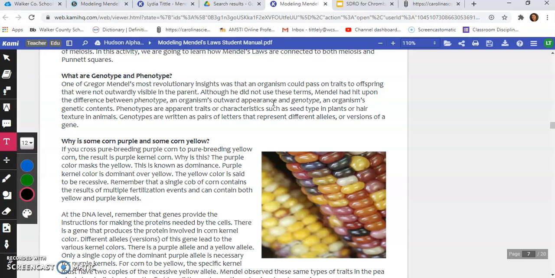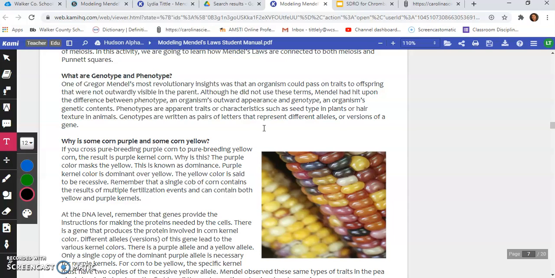And so we write genotypes as pairs of letters. Capital letters represent dominant traits, and dominant traits show up more often. Lowercase letters are used to represent what we call recessive traits, and recessive traits show up usually less often. Recessive traits can be covered up by dominant traits.